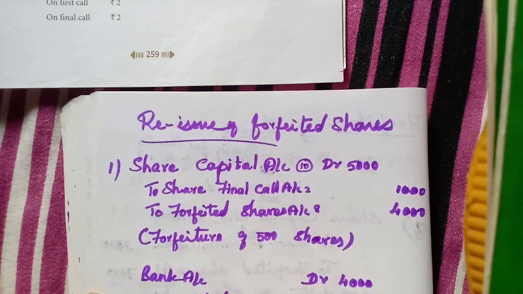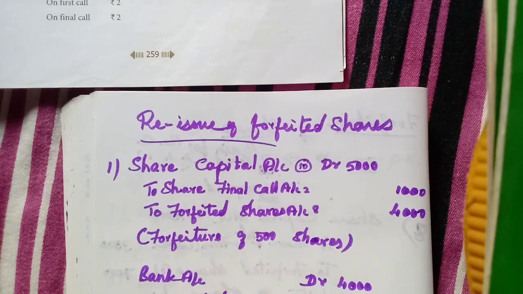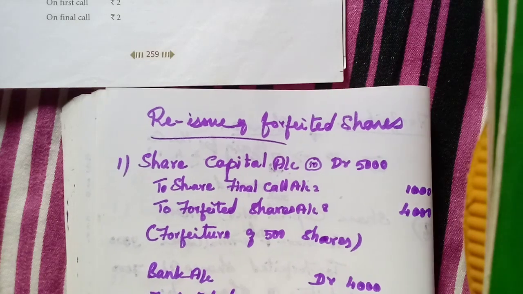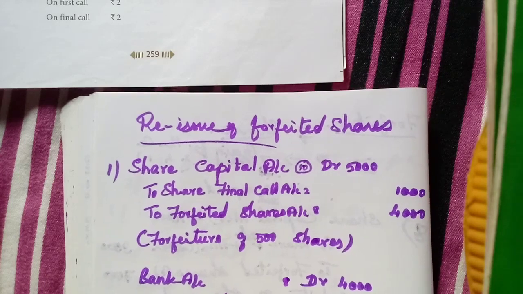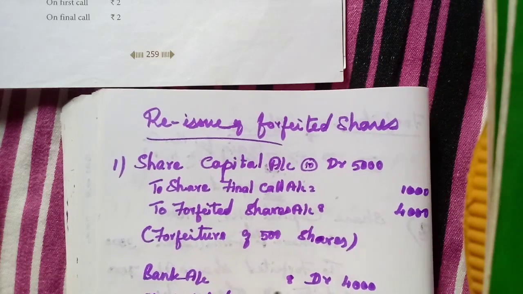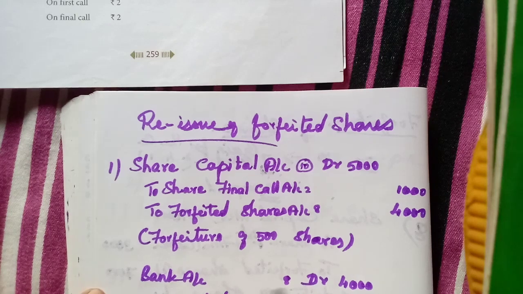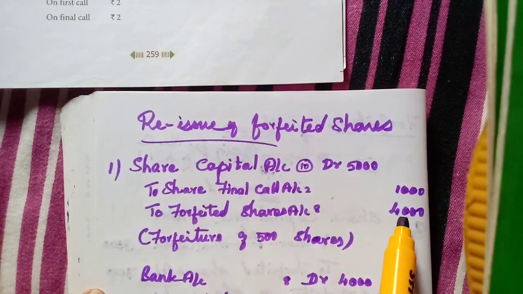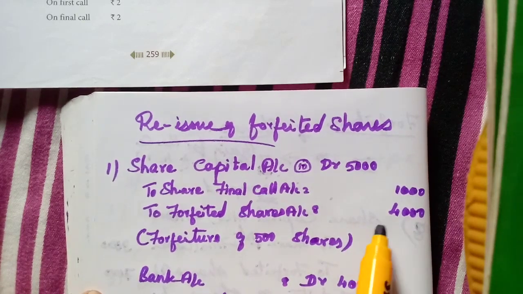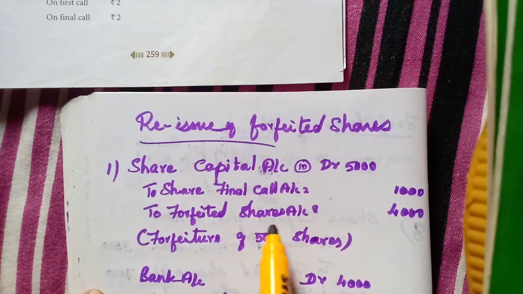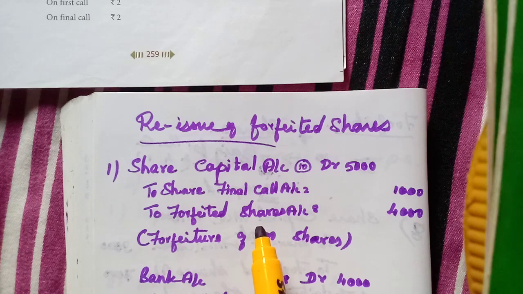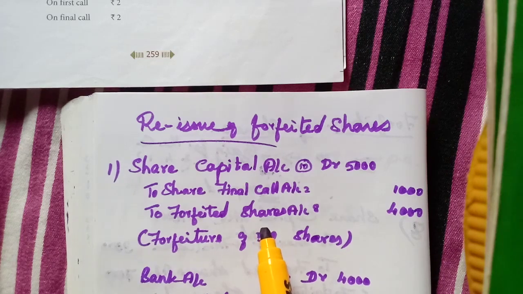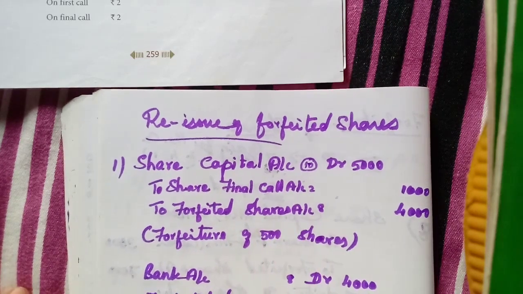So here 8, here 2, here 10. Now how much is credited? 4,000 credited, 1,000 debited. So we still have a credit balance in the forfeited shares account, 3,000, isn't it?